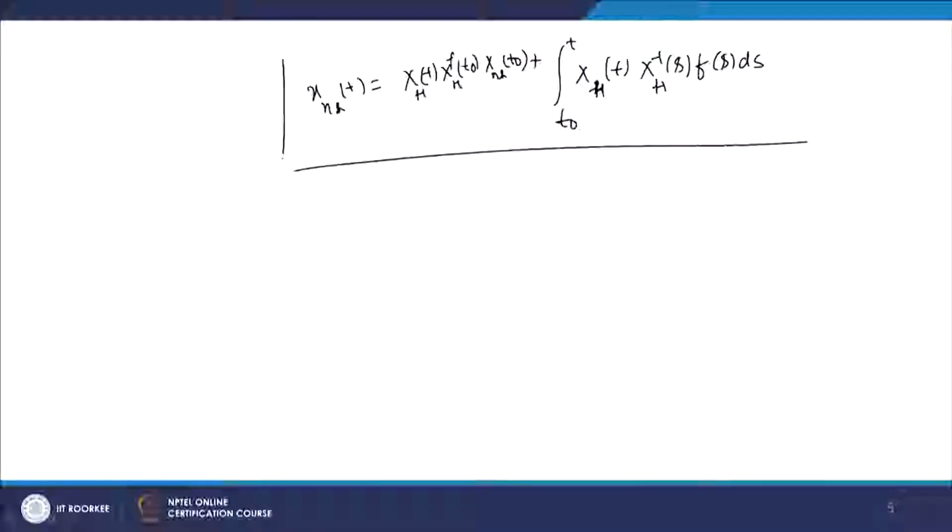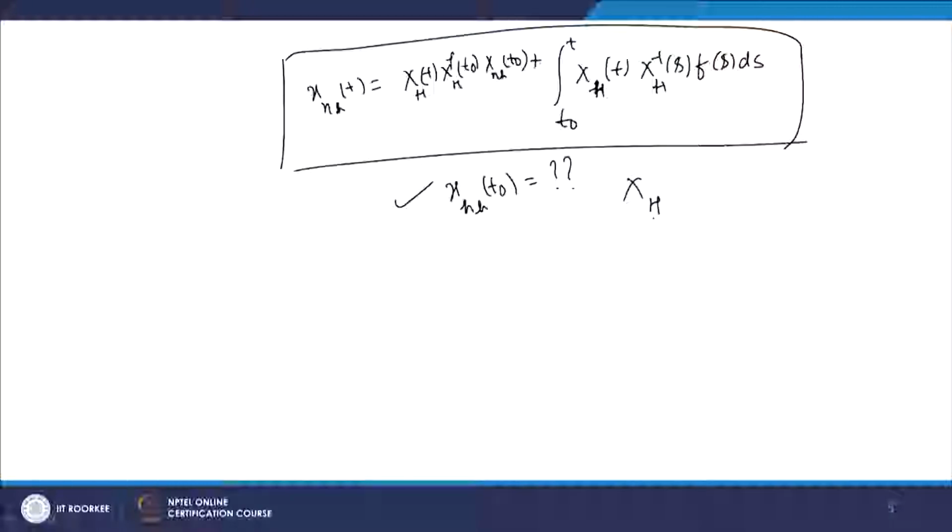Now it is written completely. Here x_nh(t naught) is already known to us, it is given with the initial value problem. And if we are able to find x_h(t), then we can calculate x_h inverse(t) and x_h(t naught) also. So, all these are calculable when x_h(t) is known to us.